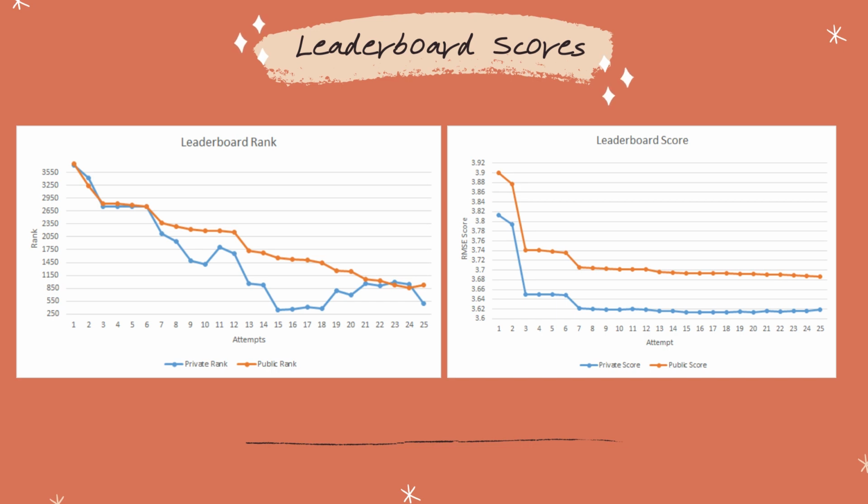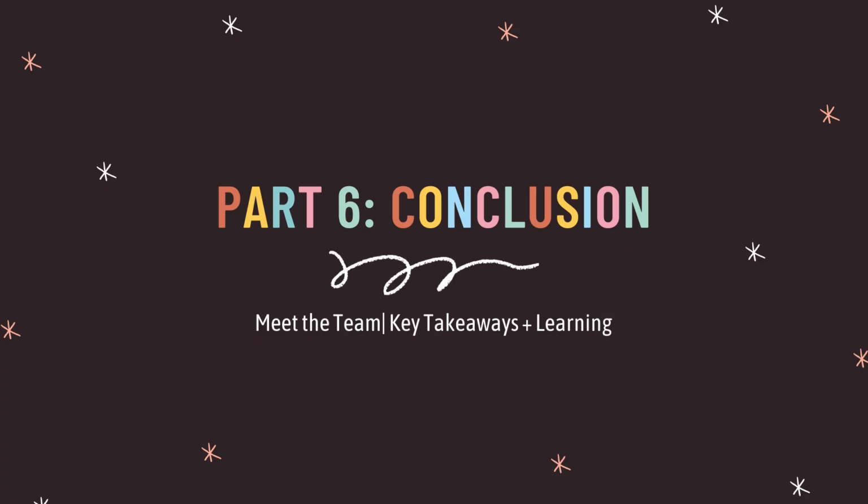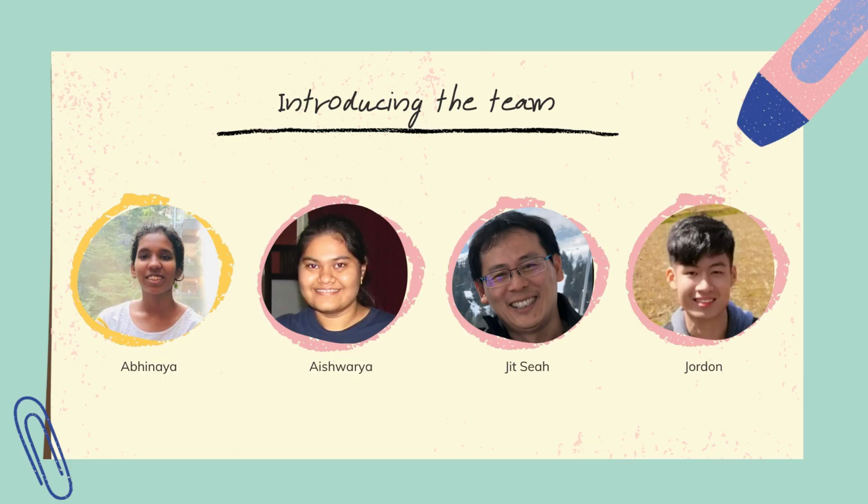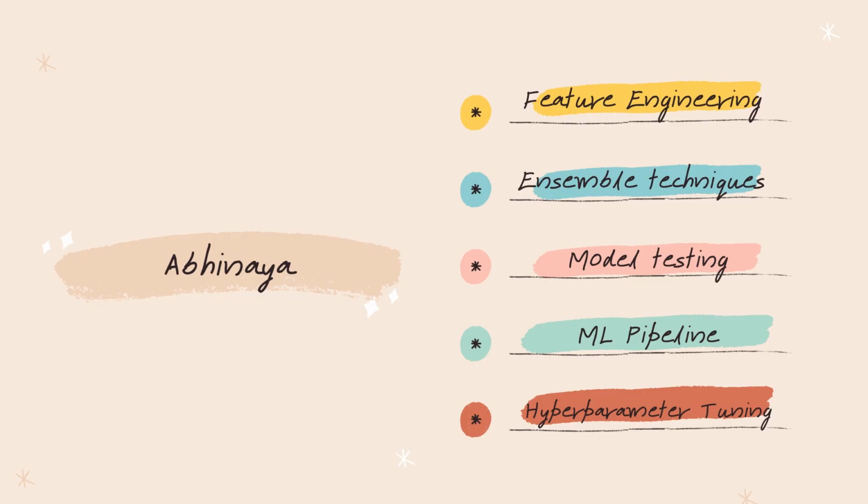In this section, the team will summarize the efforts and also provide our key takeaways and lessons learned through the course of this 13-week-long project. Here is our team. So, these are the key takeaways for Abhinaya. She was able to learn and understand the machine learning pipelines and the importance of feature creation and feature engineering in enhancing performance of a model by leaps and bounds.